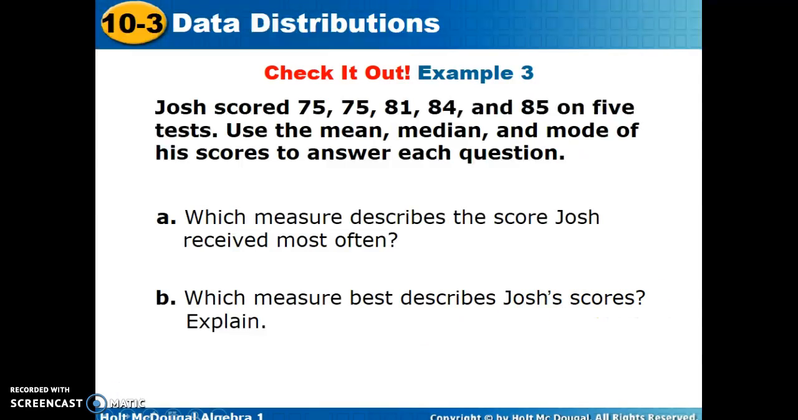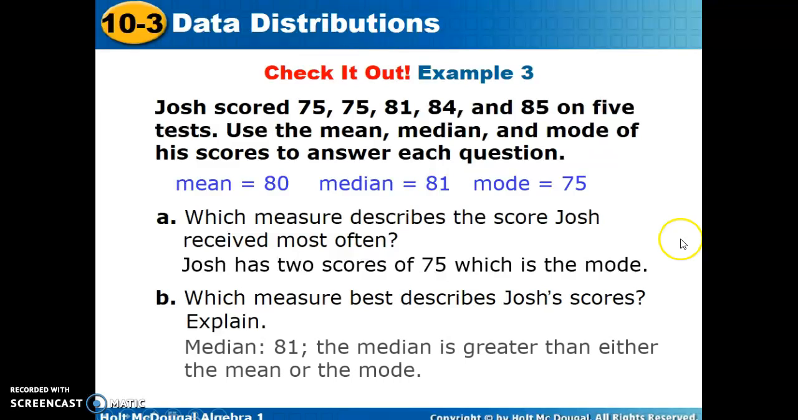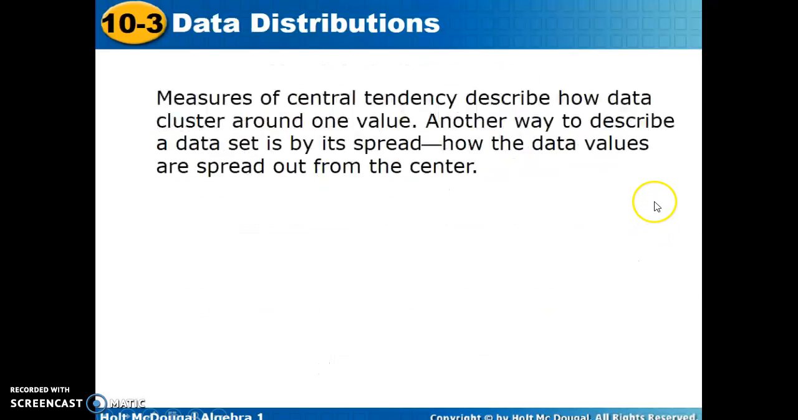So here are Josh's 5 scores. Use the mean, median, and mode to describe his scores and to answer each of the questions. Which of these measures best describes Josh's scores that he received most often? The mean being 80, median is 81, and the mode is 75. He has 2 scores of 75, which is the mode. Which measure best describes Josh's scores? A median of 81, it's greater than either the mean or the mode.